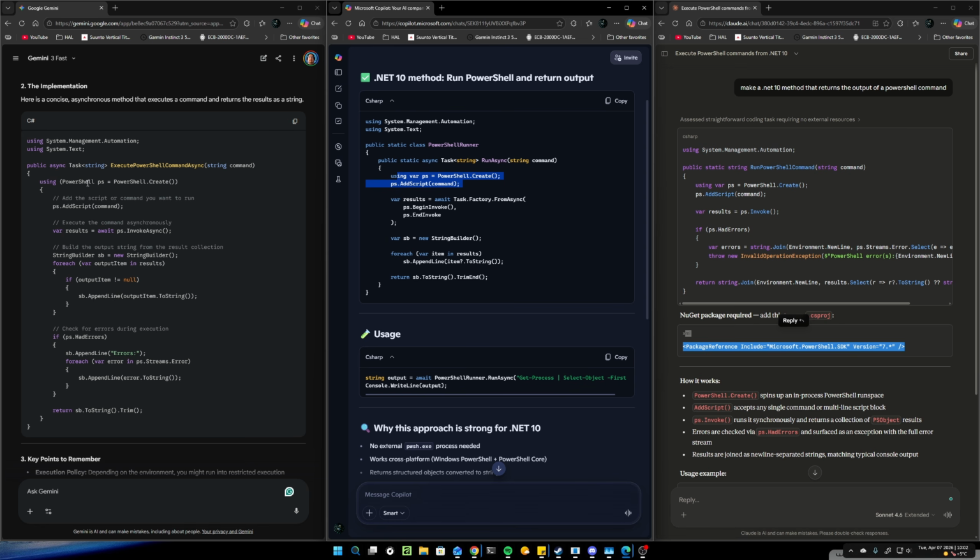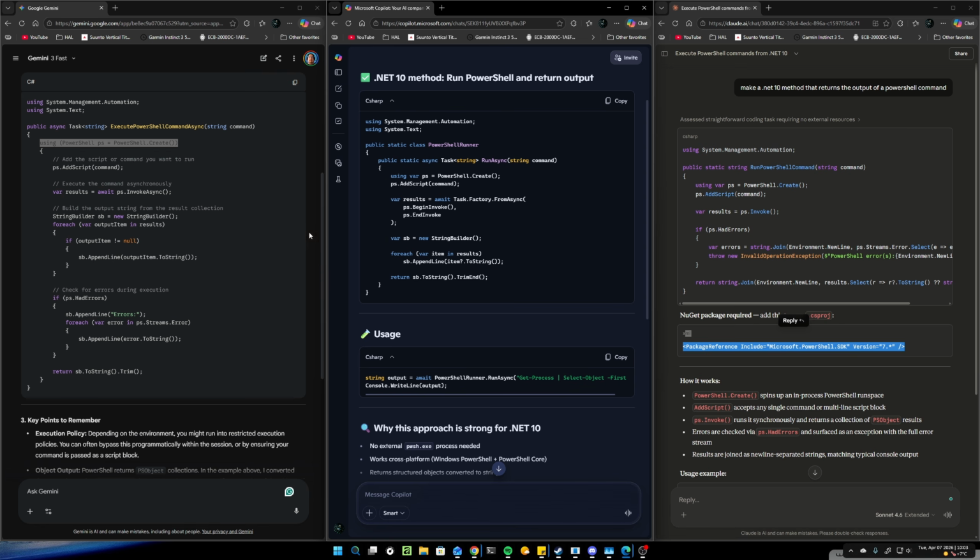Let's see where they're doing the PowerShell create. So here they are doing using. Oh, they're also doing using up here. These two are probably close to being the same, and I'm not going to go into specific detail.